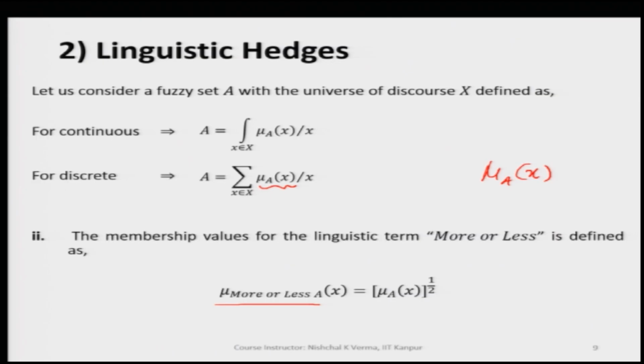So, the membership function for more or less can be simply mu more or less of x equals mu a of x under root.